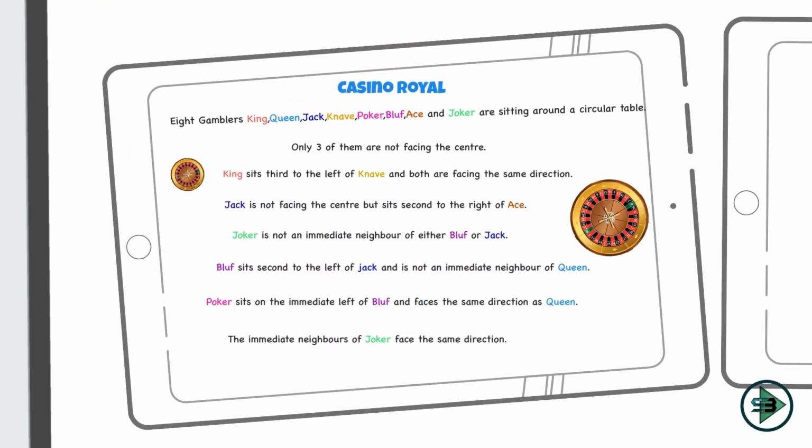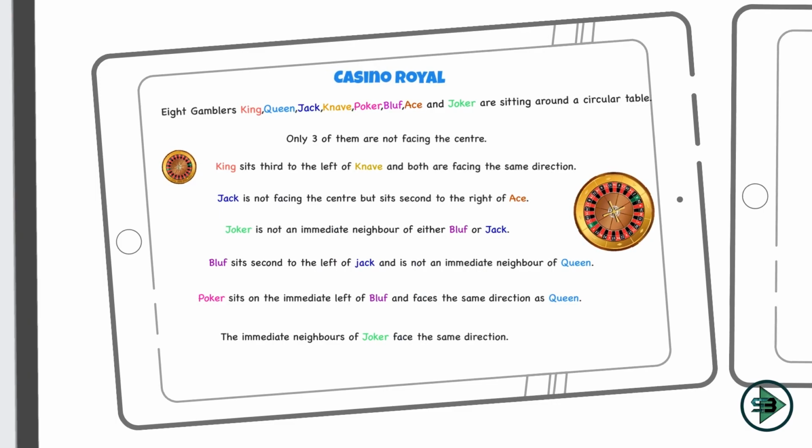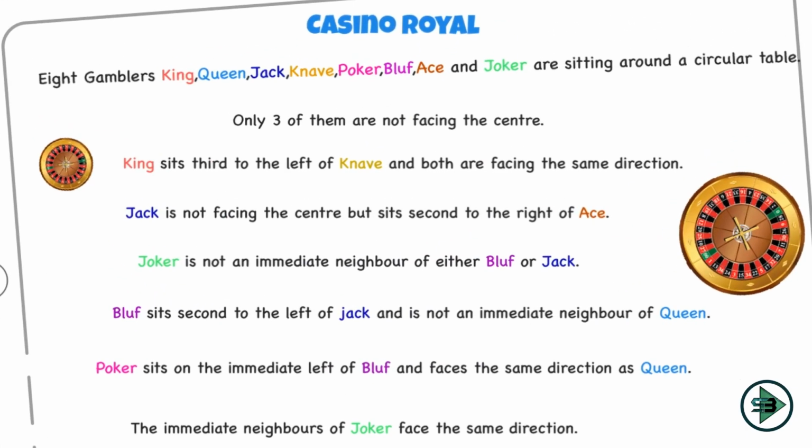This puzzle is called Casino Royale. In this puzzle, we have 8 gamblers sitting around a circular table. These 8 gamblers have different names: King, Queen, Jack, Knave, Poker, Bluff, Ace, and Joker. Now we need to find out where exactly they are sitting, and what condition is given. Only 3 of them are not facing the center, which means the remaining 5 are facing the center. So we have a 5:3 ratio, where 5 are facing the center and 3 are not facing the center. And that's what we are supposed to find out.